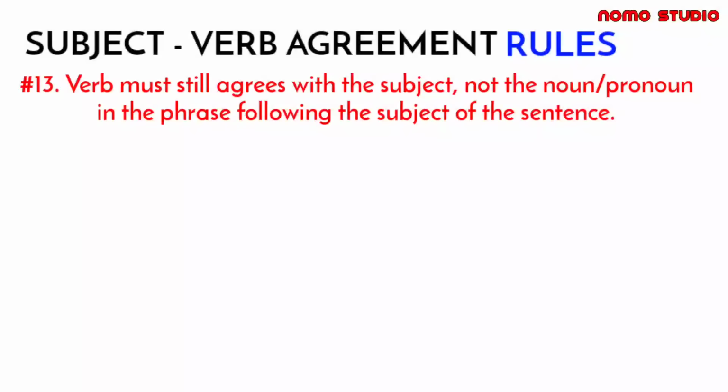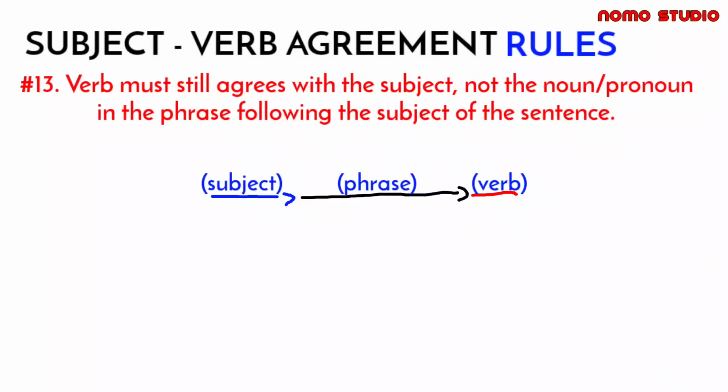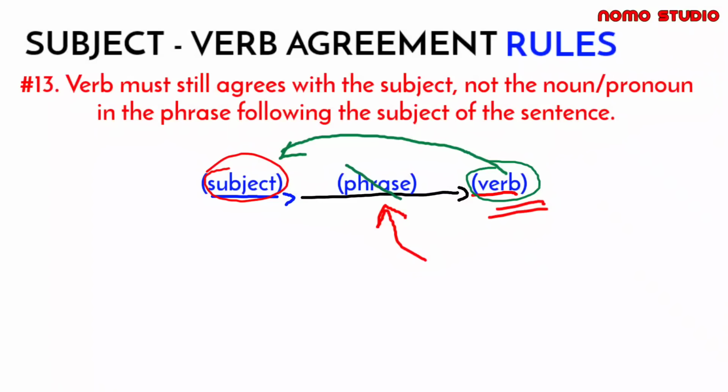Next, we have rule number 13. When a phrase comes between the subject and the verb, remember that the verb still agrees with the subject, not the noun or pronoun in the phrase following the subject of the sentence. So, for example, nandito yung subject, tapos after nito sa subject, may phrase dito, tapos nandito yung verb. So, itong verb, mag-a-agree siya dito sa subject, not dito sa noun or pronoun na nandito sa phrase.